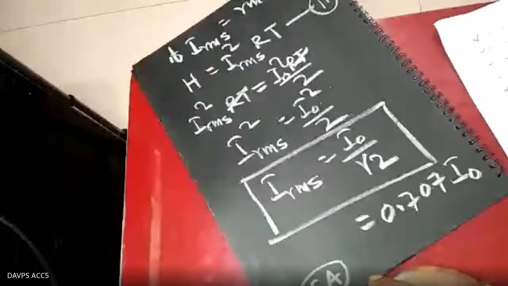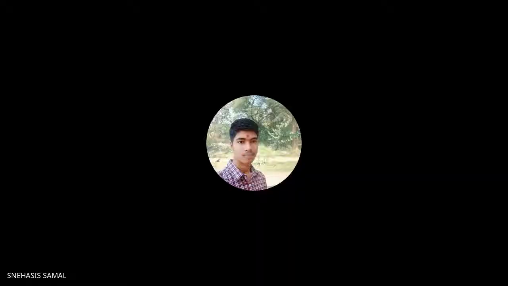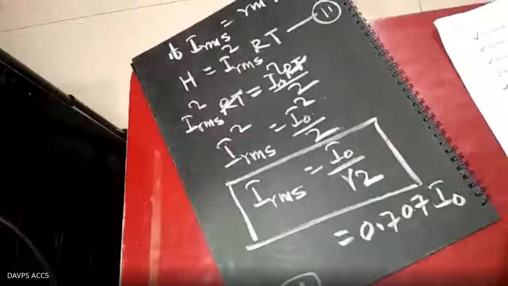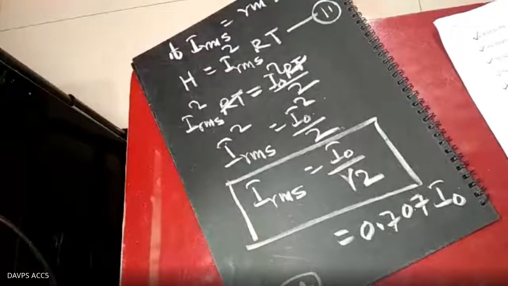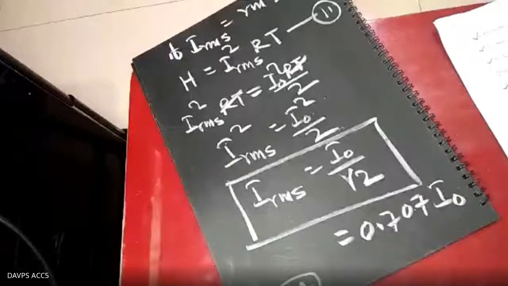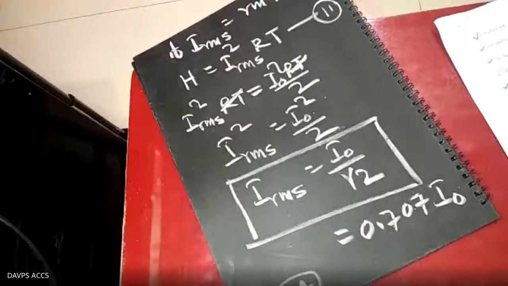I naught will be more than 5 ampere or less than 5 ampere? More than 5 ampere. I naught will be more than 5 amperes. Okay, in the next class we will discuss all about the three values of current and how they are related. We will discuss it later on.